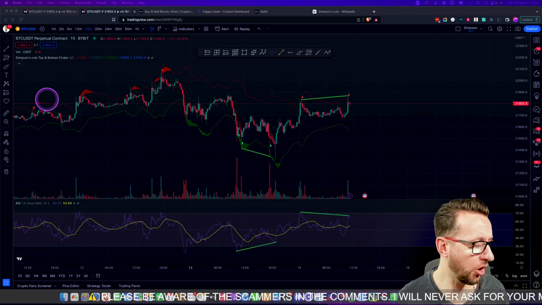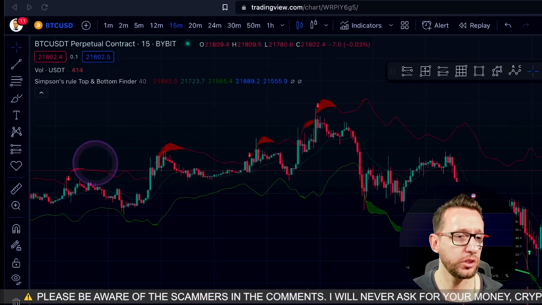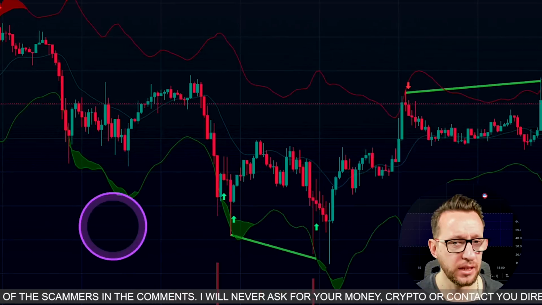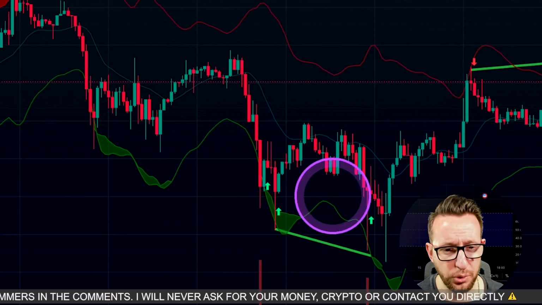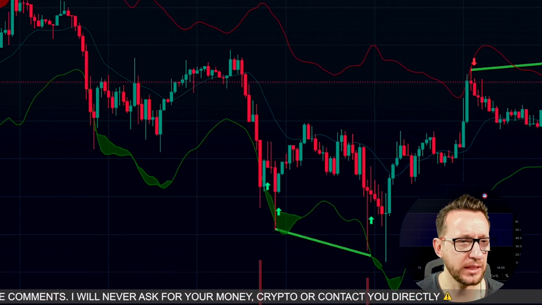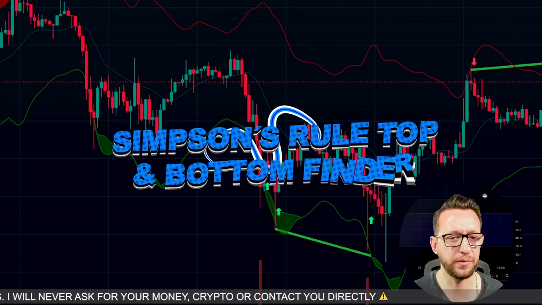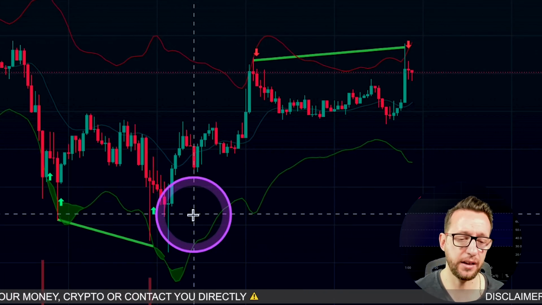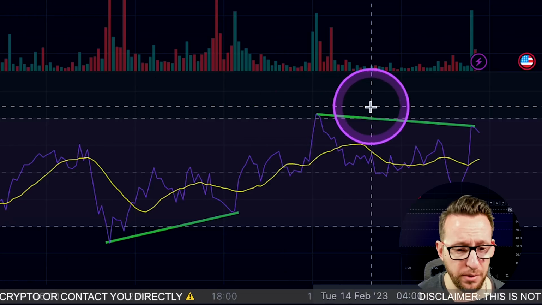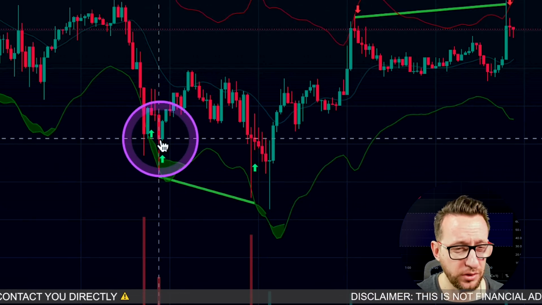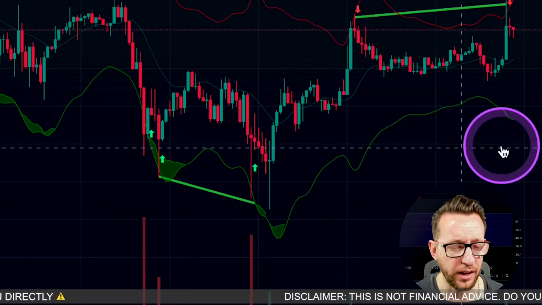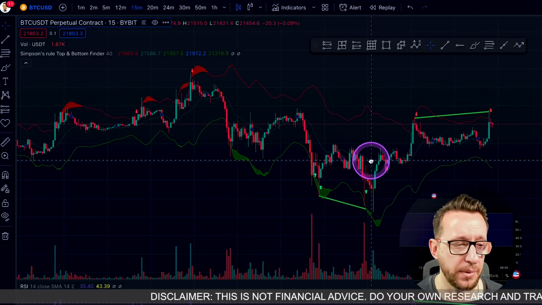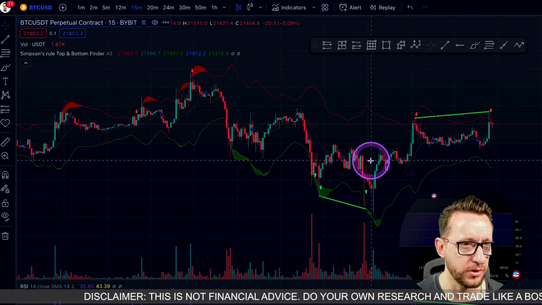Right, here we are on my computer on TradingView. As you can see, I have a couple of indicators that I'm currently working on at the moment. This one here with the green pools around below the bottoms is called the Simpsons Rule Top and Bottom Finder. It's an indicator that I'm currently working on, which I'd like to thank a member of my community for. It works very well with divergences, but we're going to be interested in these green arrows here. I will be working on this one for next week to do a video about it, if you're interested in Simpsons Rule.